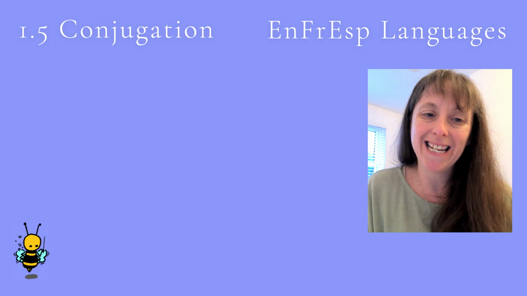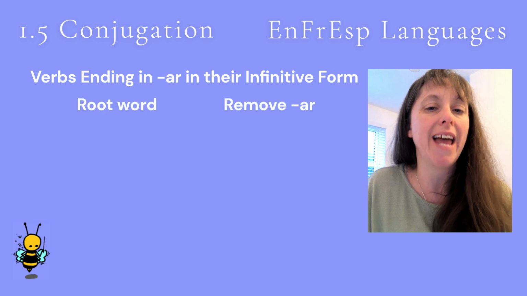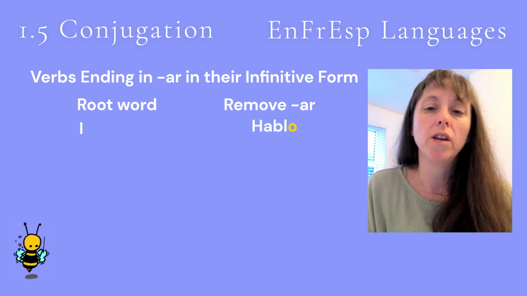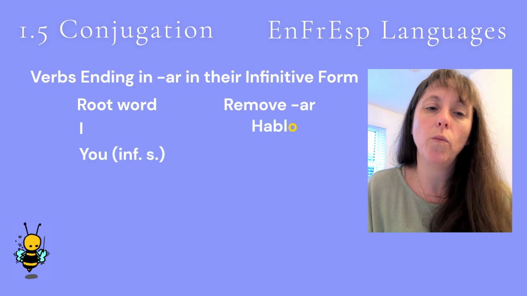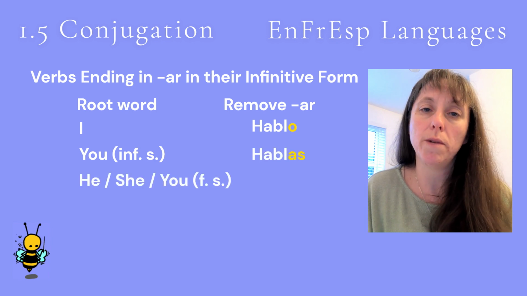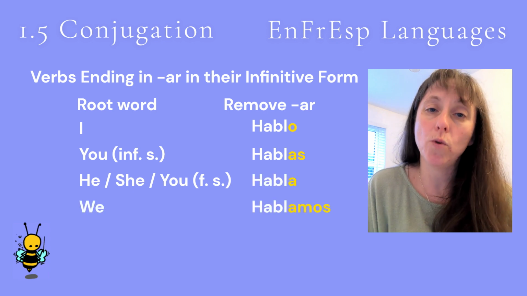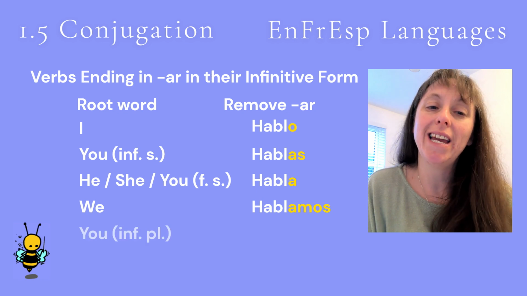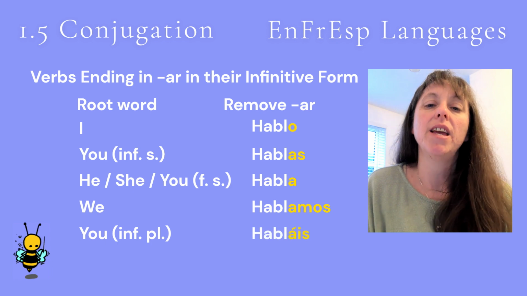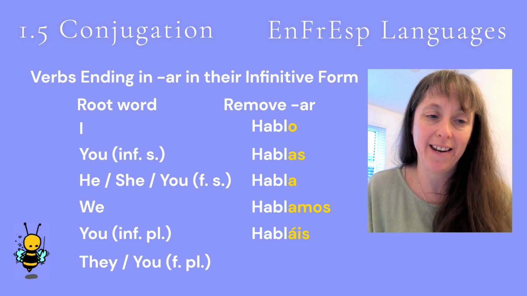We'll go through the endings once again. So we take the root word, which we get by removing the AR on the end, and then for I, we add O. For you, single and informal, we add AS. For he, she, and you, formal and single, we add A. For we, we add amos. For you, informal and plural, we add á with an accent, IS. And for they and you, formal and plural, we add AN.